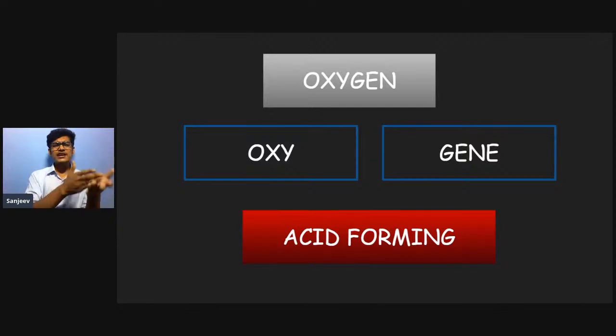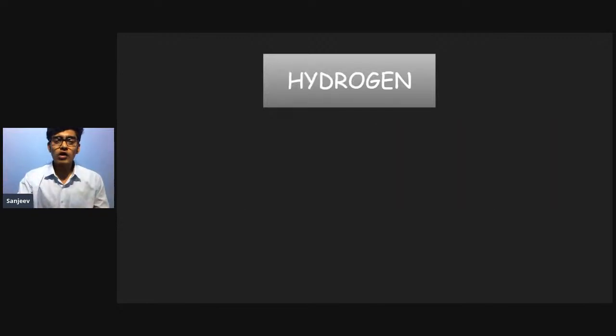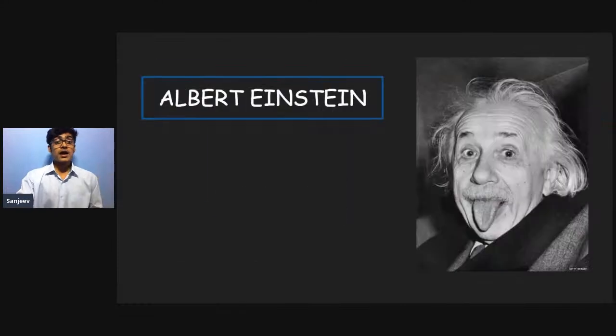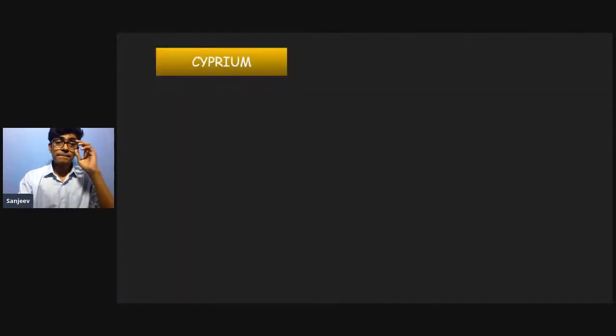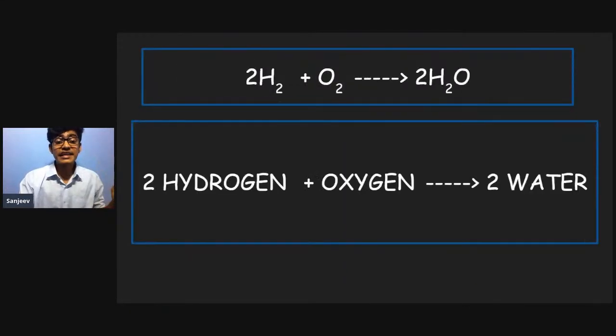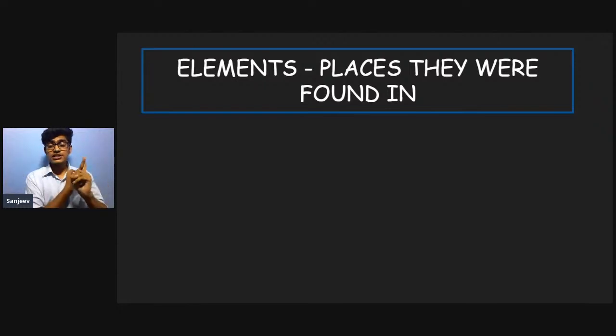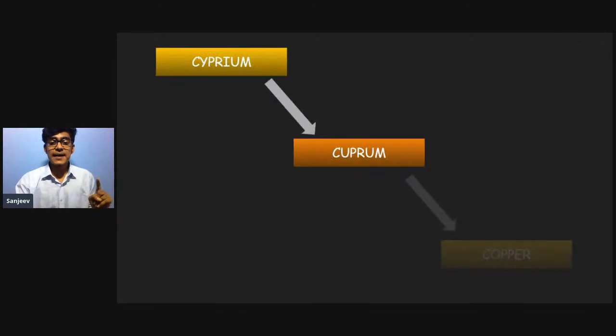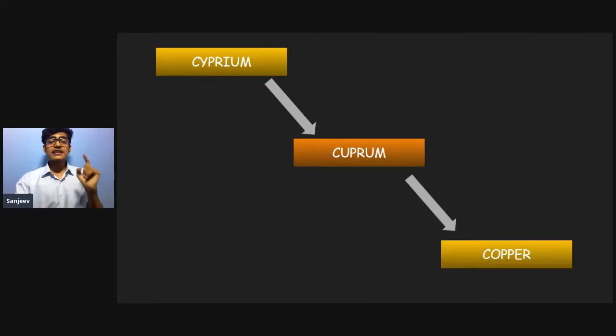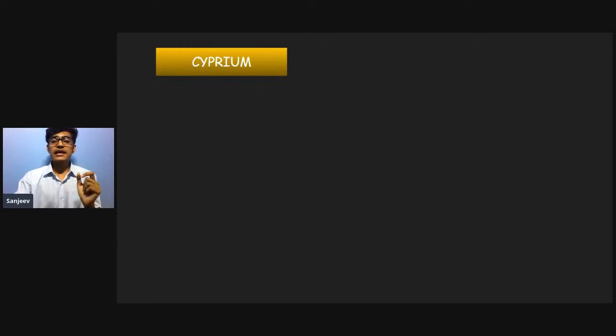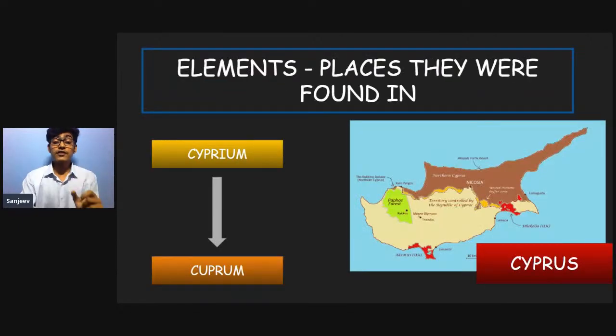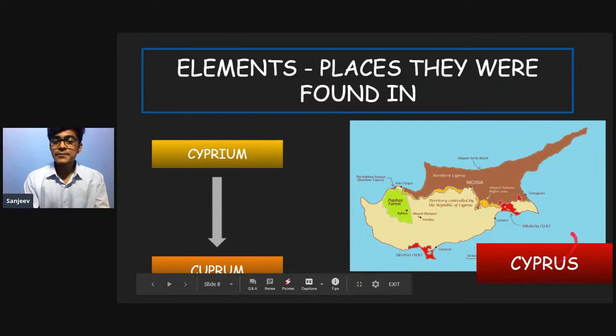So let's quickly go through all the slides which I showed you once more. Let's start with how elements were named. Elements were named firstly from the places they were found in. Copper is one of the examples. Cuprum is the word used for copper, and the place it was found in was Cyprus.